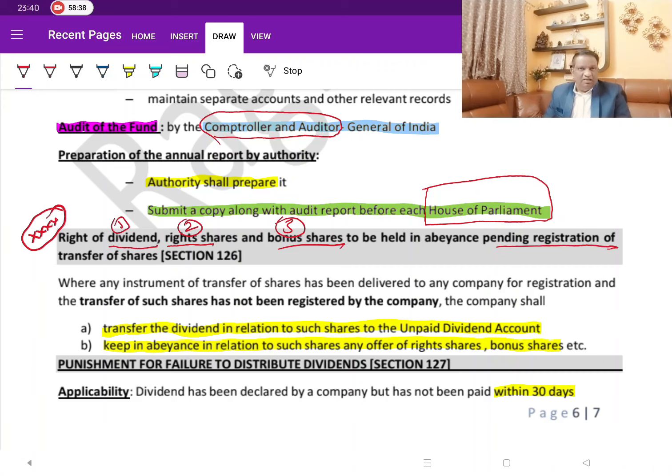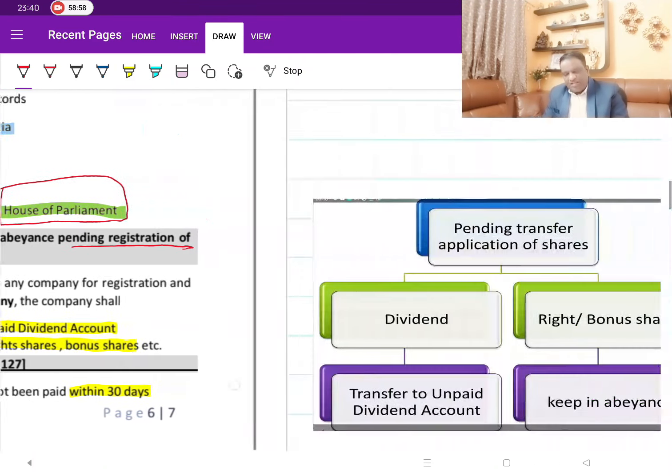Transfers are pending. That is, they have submitted the application, transfer SH4 and all that. They have submitted this transfer applications, but the company could not complete it. Then what the company should do? Whom they should make this dividend, or whom they should issue this right shares, or whom they should issue the bonus shares. Now, instead of confusing with here, let's look at the summary.